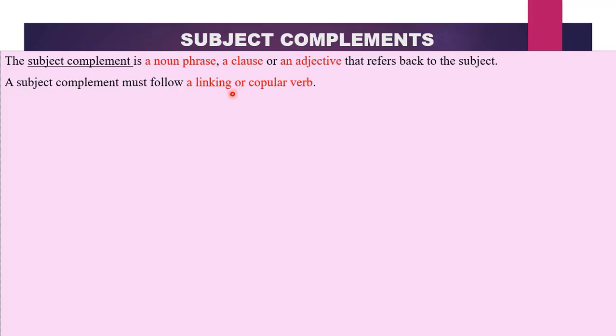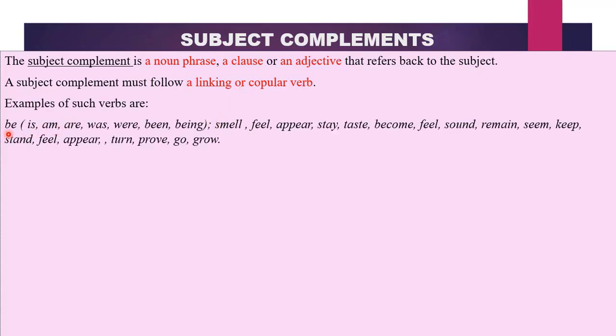What are some of these linking verbs? Some of them are the be verbs: is, am, are, was, were, been, being. So whenever a noun phrase, a clause, or an adjective follows the word is, it is a complement. It will become a complement. For example, I am a boy. A boy becomes a complement. They are girls. Girls will function as a complement because they come after a linking verb. So subject complements come after linking verbs. So if you don't see a linking verb, don't think about a subject complement.